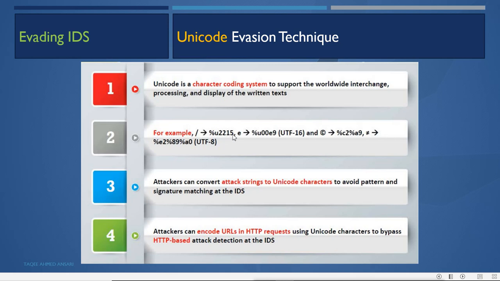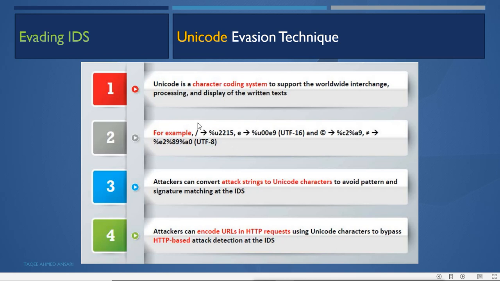E with an accent can be represented by %U00E9, that is UTF-16, and this symbol can be represented by %C2 %A9, which is for UTF-8. So this is Unicode.